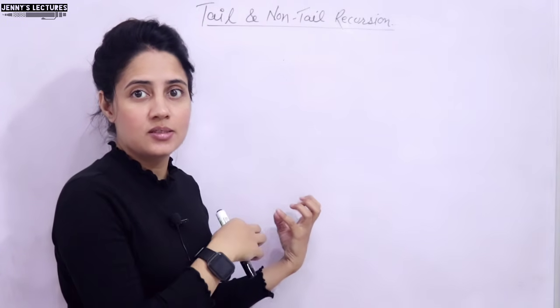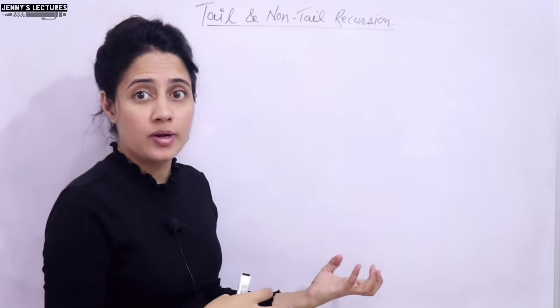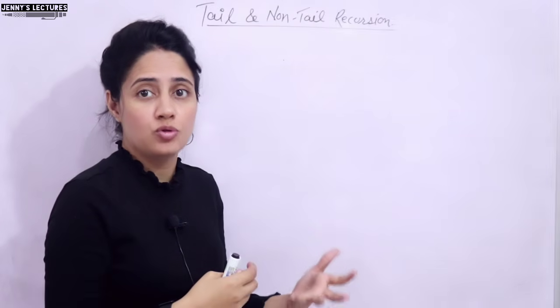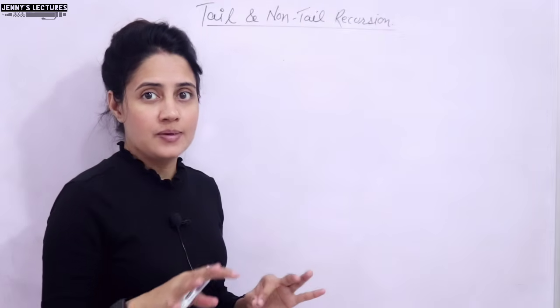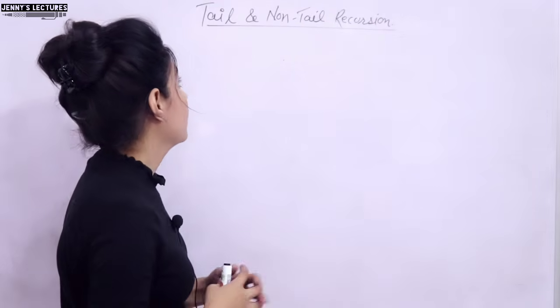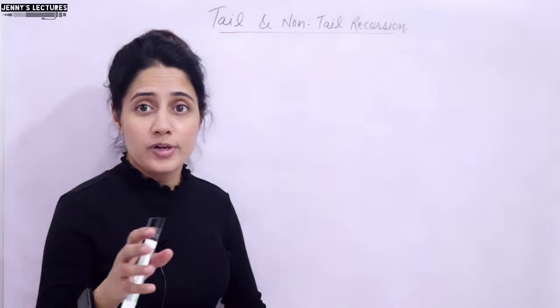When there is tail recursion in the program, when there is non-tail recursion in your program, then how are you going to execute those programs, the flow of execution of those programs, and we will see everything about these two recursions, right? But before that, I just want to tell you one thing.